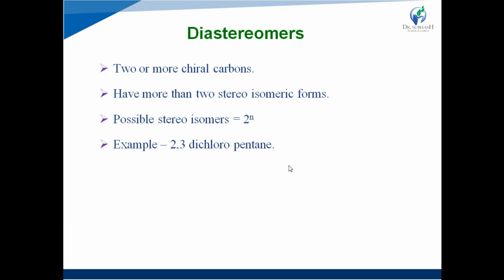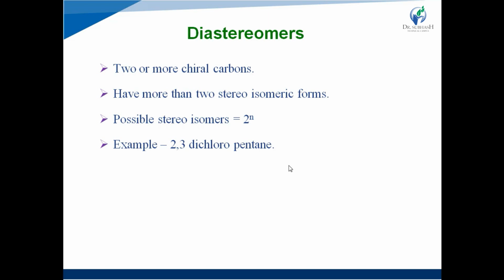Next, diastereomers. Diastereomers are the optical isomers which possess two or more chiral carbons. That's why they have more than two stereoisomeric forms. In the case of enantiomers, there is a pair of enantiomers, that is, two stereoisomeric forms are available. Whereas in diastereomers, more than two chiral centers are present, that's why more than two stereoisomeric forms are available. So how can we decide how many stereoisomeric forms are available?